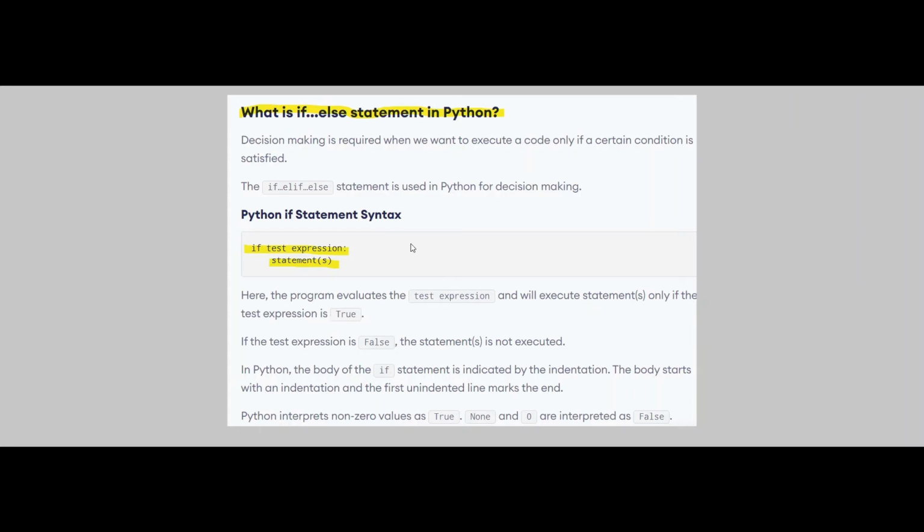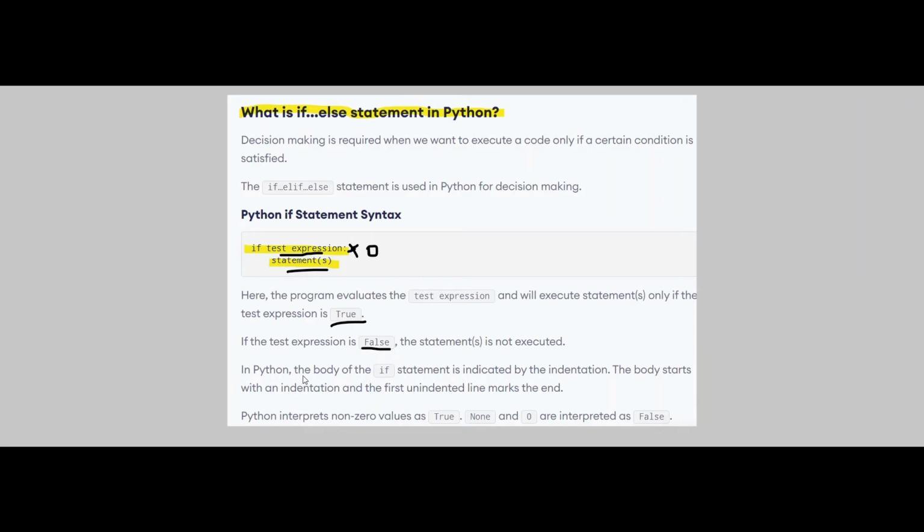It's just like binary. If it is true, the compiler will get the value 1, that represents true. And if it does not fulfill this condition, then it becomes 0 and the condition will fail and we will get false. If the test expression is false, the statement is not executed, and as we got false, as our condition is not satisfied, our task will not be performed. That's what these two lines are saying.